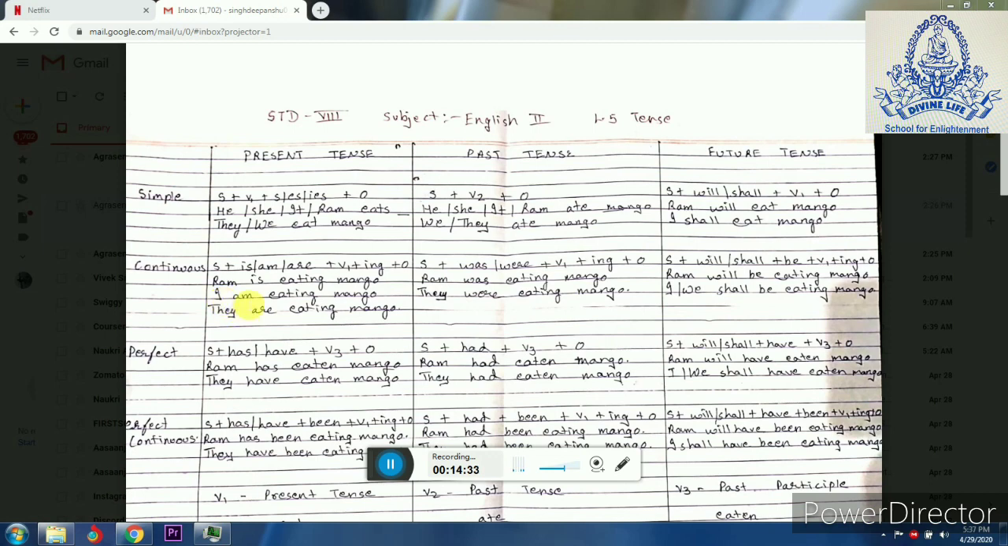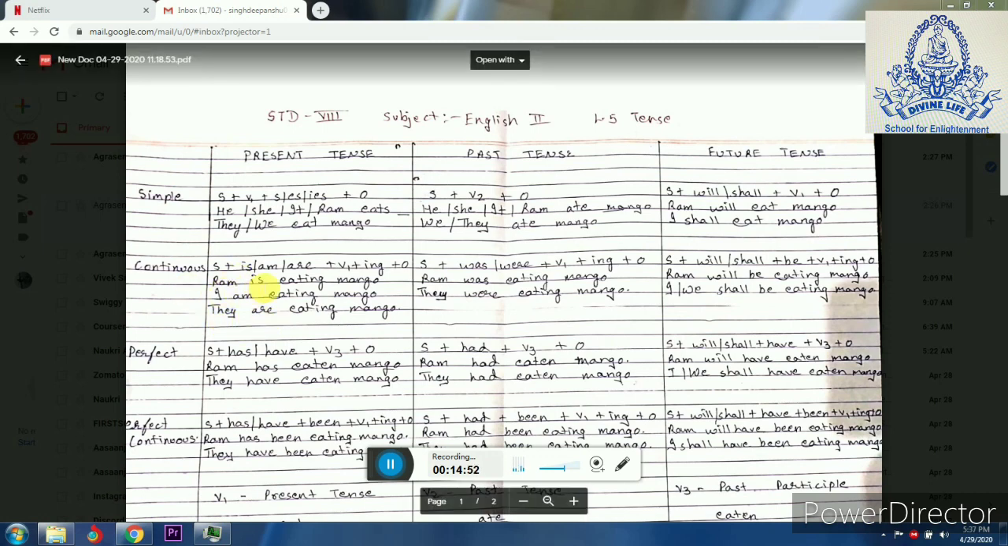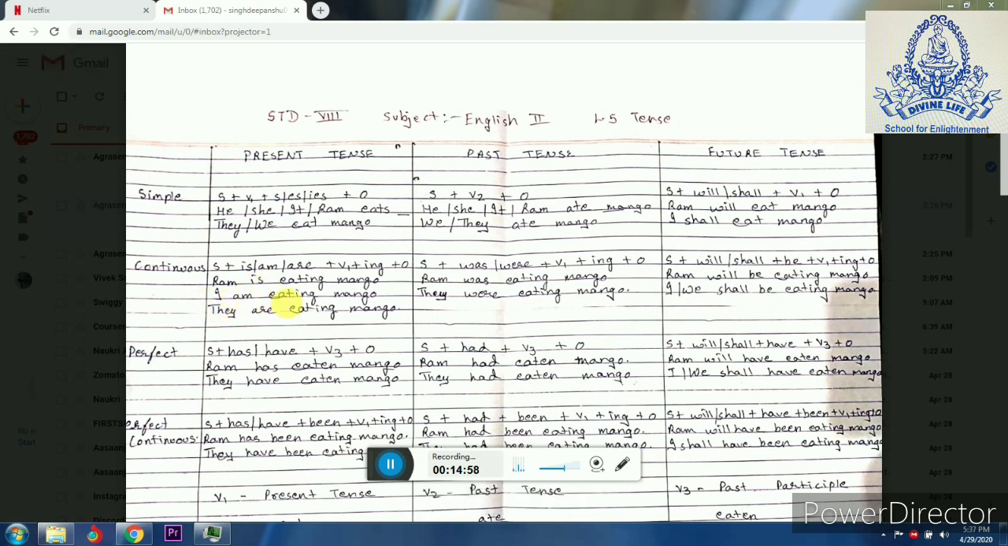When the subject is I, I will use I am eating mango. When the subject is plural, whether it is they, we, then we will write they are eating mango. For they, plural subject, we will use are. For singular subject, we will use is, and for I will use am. So these are the 3 cases where the helping verbs is, am, are are used in present continuous tense. Remember students, for present continuous tense, we have to use is, am, are, right?